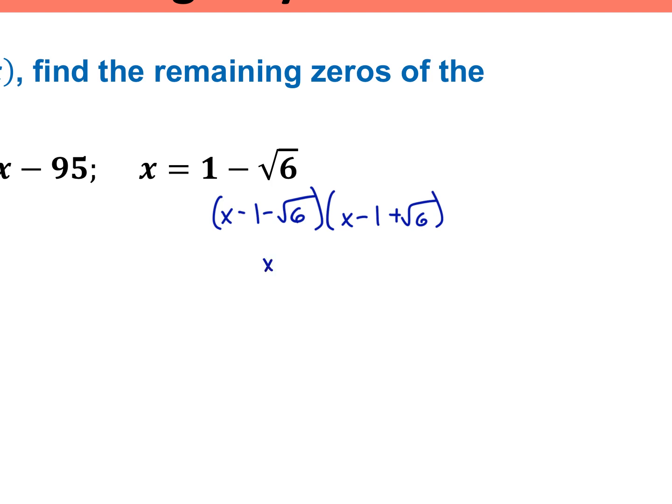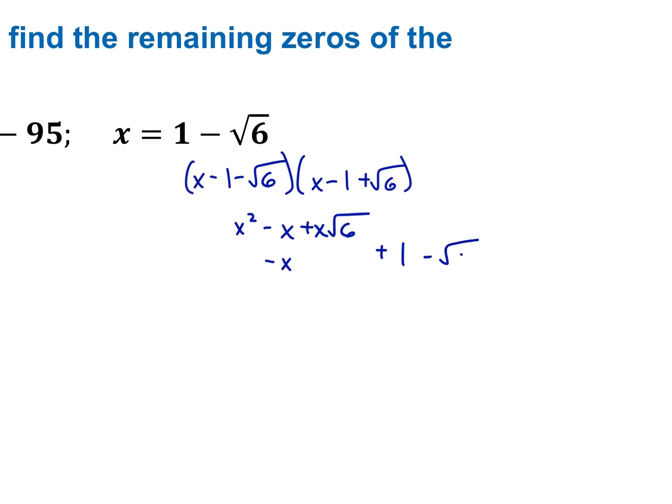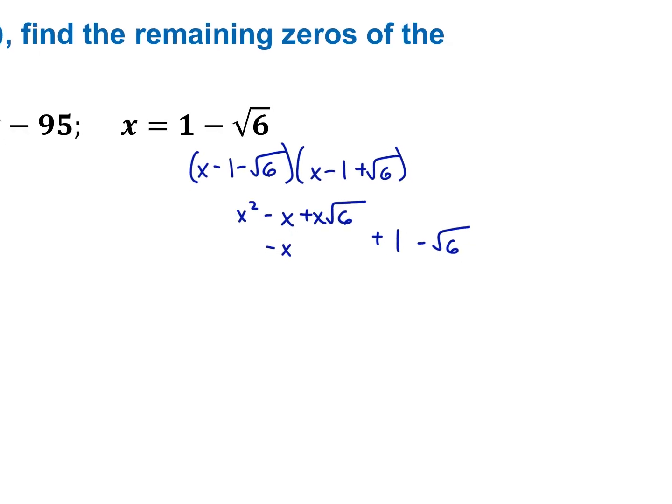If we FOIL those together, x squared minus x plus x root 6 plus 1, minus x, and then minus root 6, and then minus x root 6, plus root 6, minus root 36, which is 6.